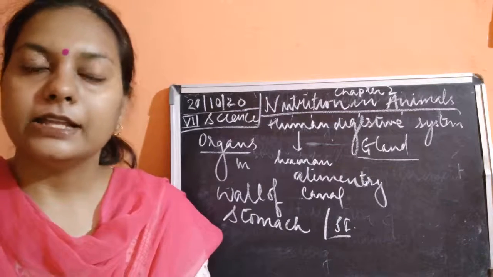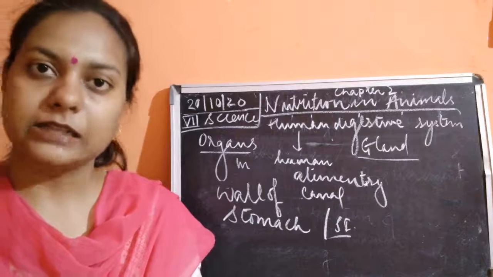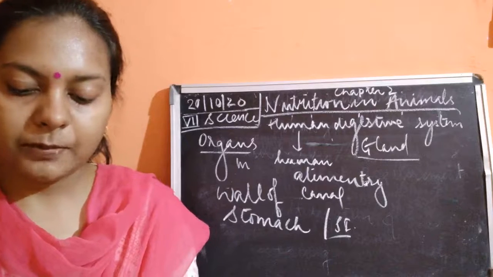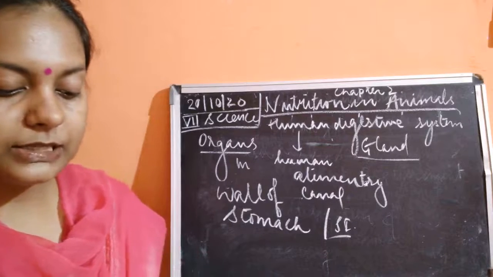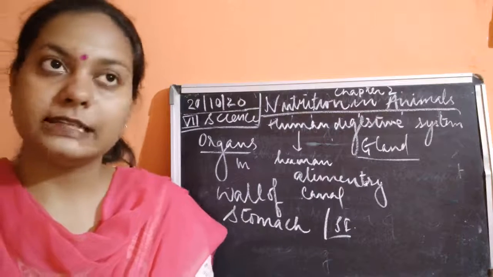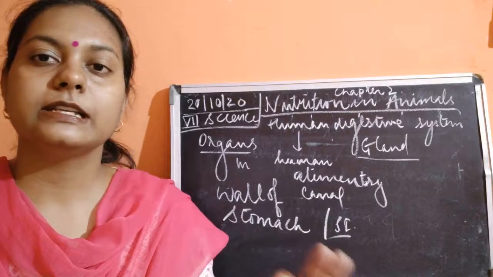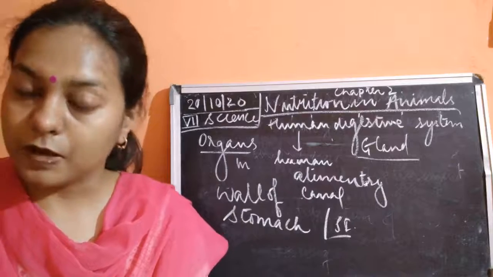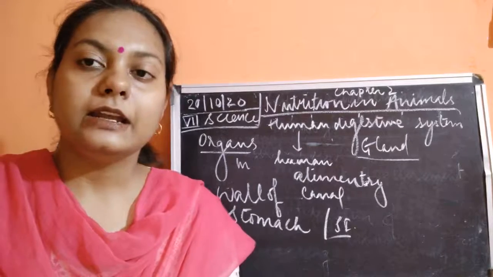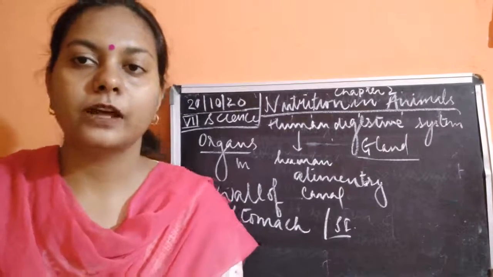Digestion of what? Digestion of the carbohydrate starts from your mouth, in the buccal cavity. The digestion of protein starts in the stomach. Why? Because the walls of the stomach also secrete some chemicals which are responsible for the digestion, exclusively the digestion of the proteins.